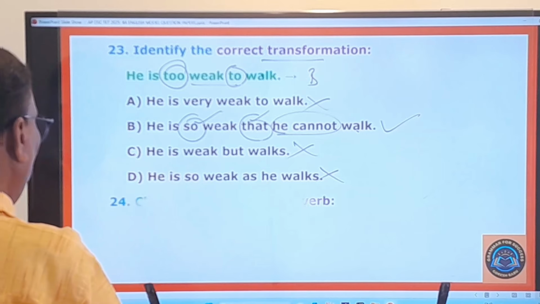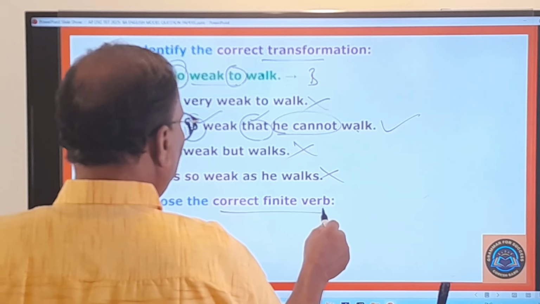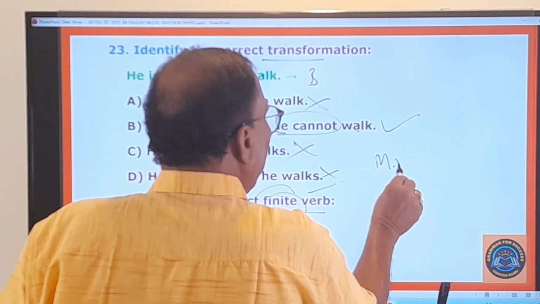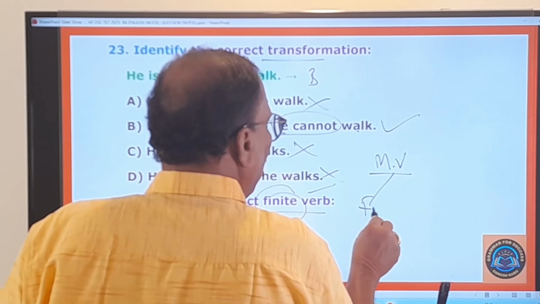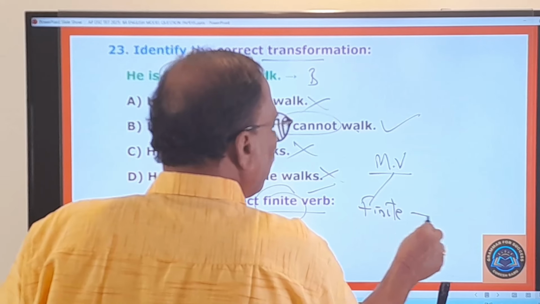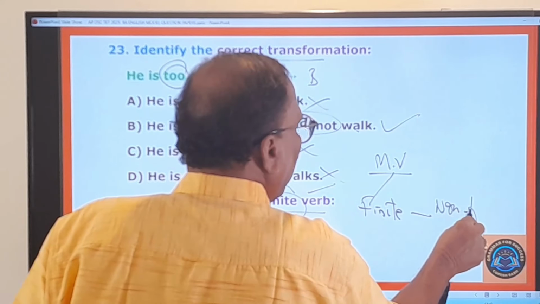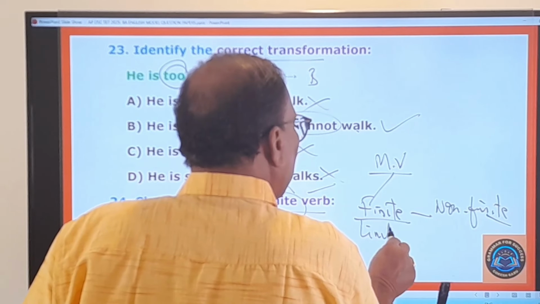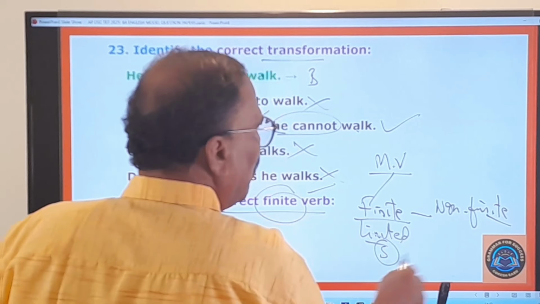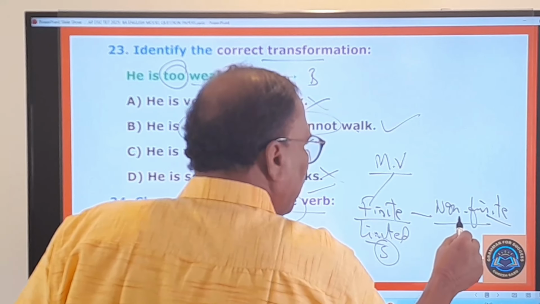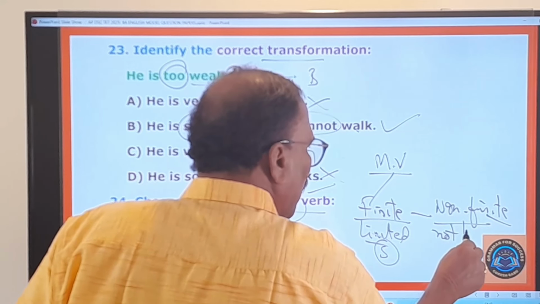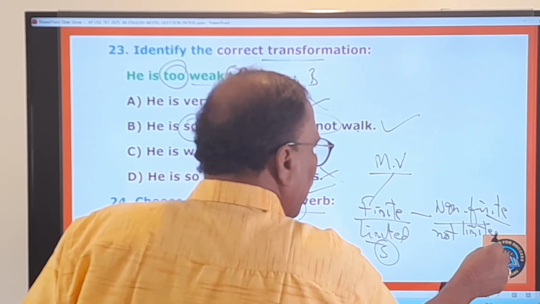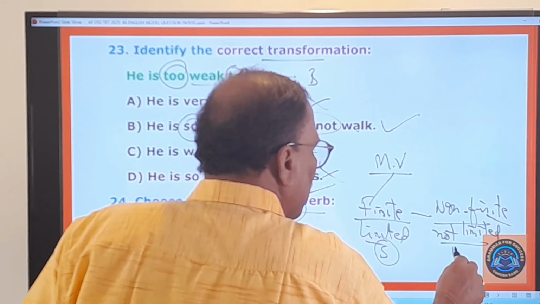And you go to the 24th question, choose the correct finite verb. There are two kinds of main verbs: finite verbs and non-finite verbs. Finite verbs are limited by the subject, whereas non-finite verbs are not limited by the subject.